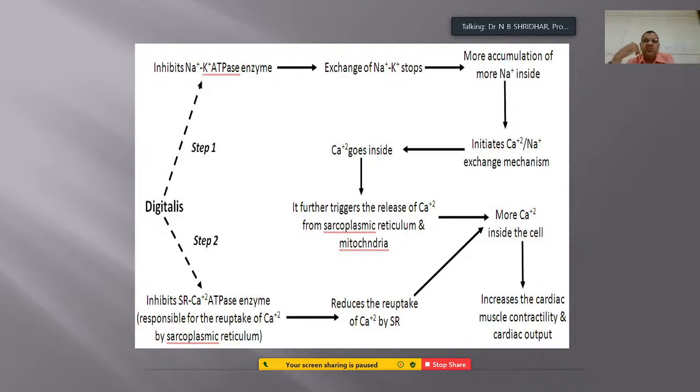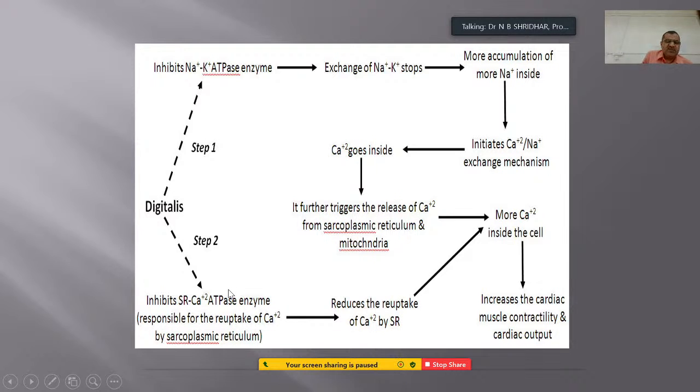Then calcium goes inside, and it further triggers the release of calcium from the sarcoplasmic reticulum and also the mitochondria, and because of this action there will be more calcium inside the cell, and this increases the cardiac muscle contractility and totally the cardiac output.